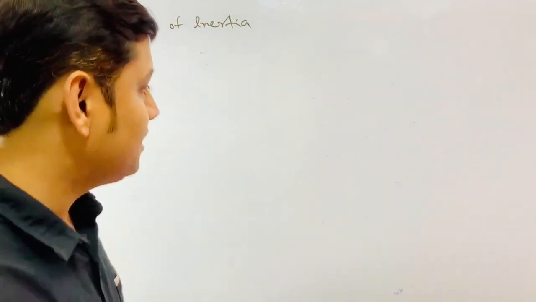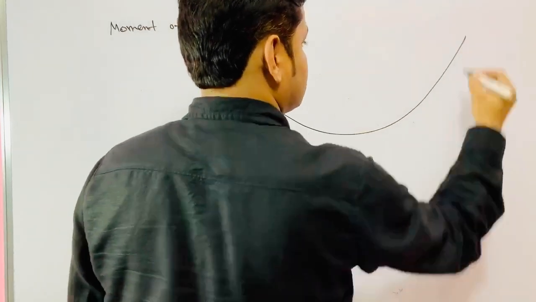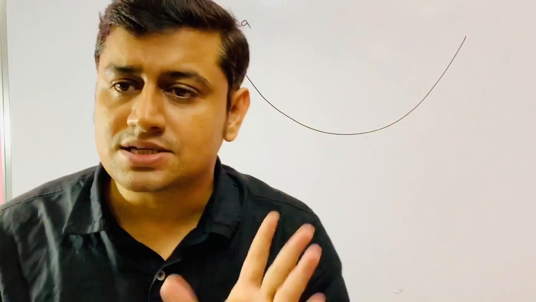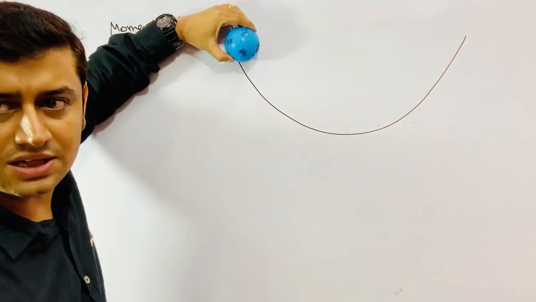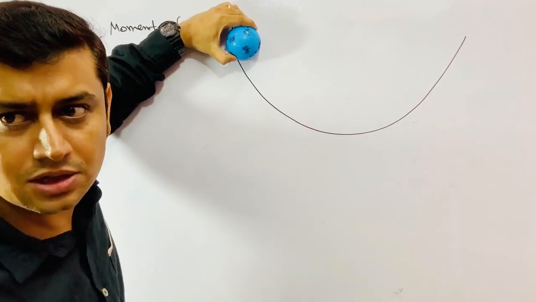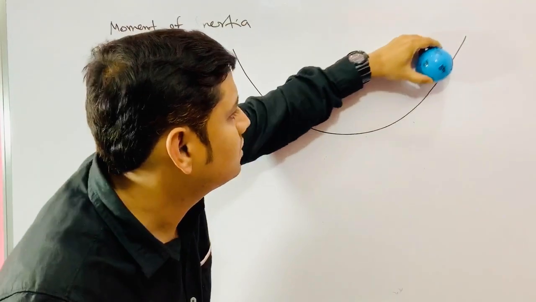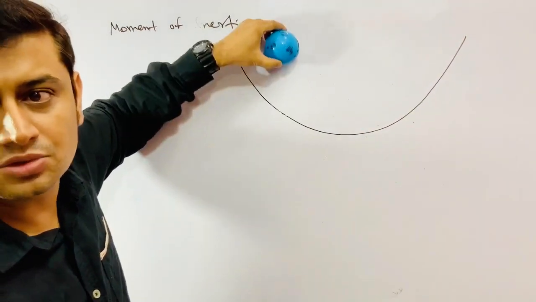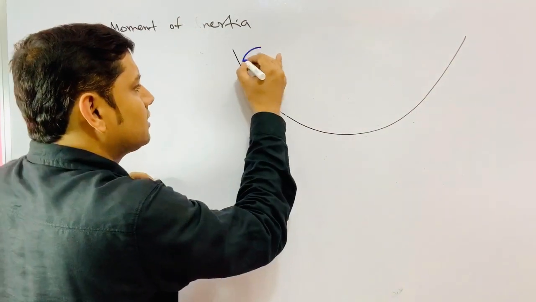If this is an inclined plane or a curved surface, frictionless, and I release a ball from here, it would not rotate because mg and the normal cannot provide the torque and friction is not there. So it would move like this, and this motion is translational motion, it is not rotational motion. Understand why? Because suppose the ball is here,